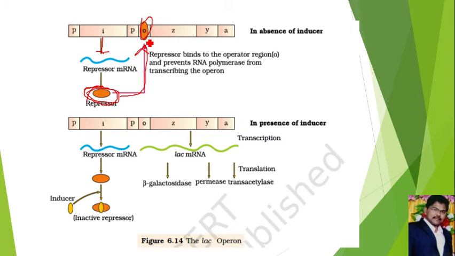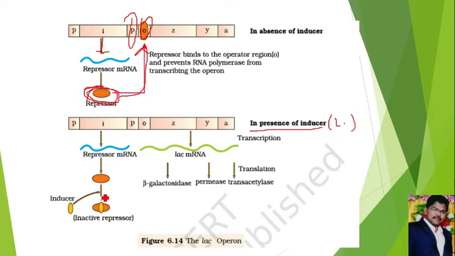When the operator site is blocked, the ZYA structural genes cannot produce beta galactosidase, permease and transacetylase, because the RNA polymerase will bind at P but cannot move on to the ZYA genes. Then, in the presence of inducer, what happens? Inducer means here lactose.